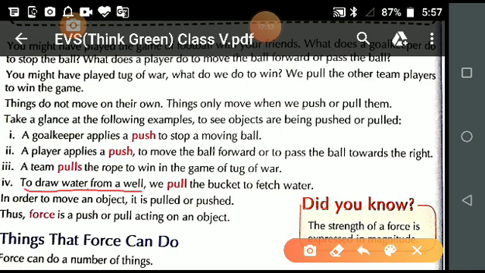So now the final concept we get after discussing so many examples related to force. After discussing so many examples related to force, what do we understand? What is a force?